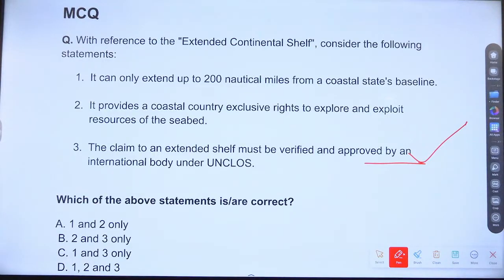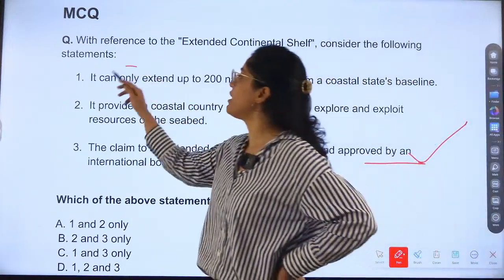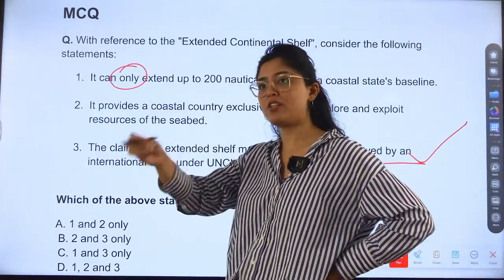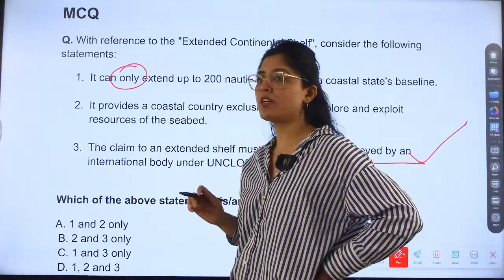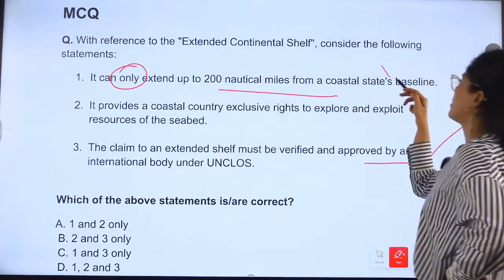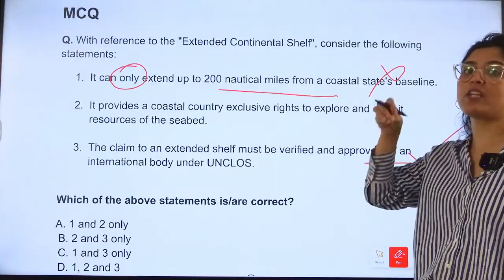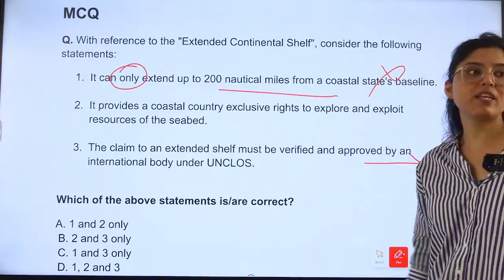Correct. The first statement is wrong. What is wrong? It starts after 200 nautical miles, right? Correct. So generally, whenever the word only is used, an extreme kind of statement, that only this country has this, only this is the correct fact, it is usually wrong, but not all the times. Obviously in some 1 or 2 percent of cases it is right also, but for that you have to be very sure. Otherwise 90 percent of the time we mark it as wrong.